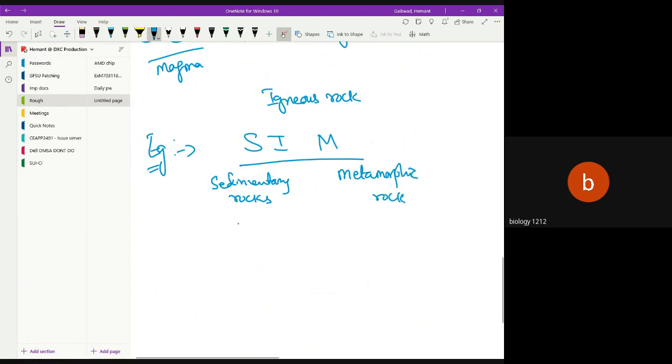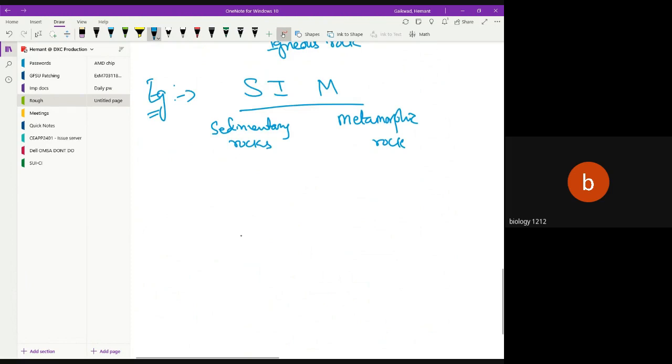So let's see the SIM examples. Just remember two examples of each. Remember the first one, M, because it's very easy. M stands here for metamorphic, so just write two M's here. Metamorphic starts with M and M.